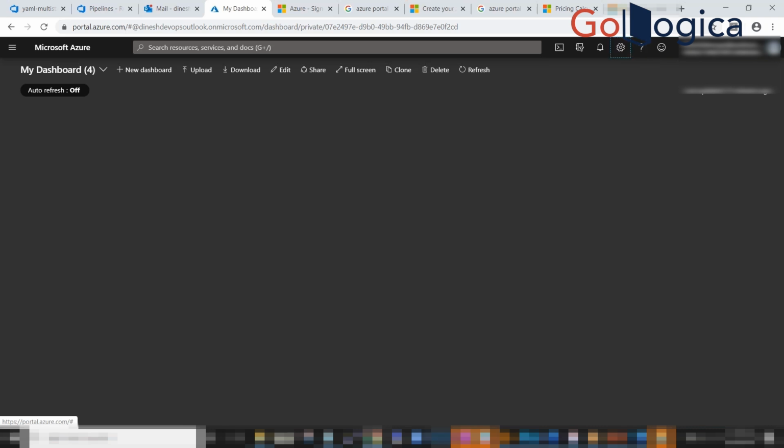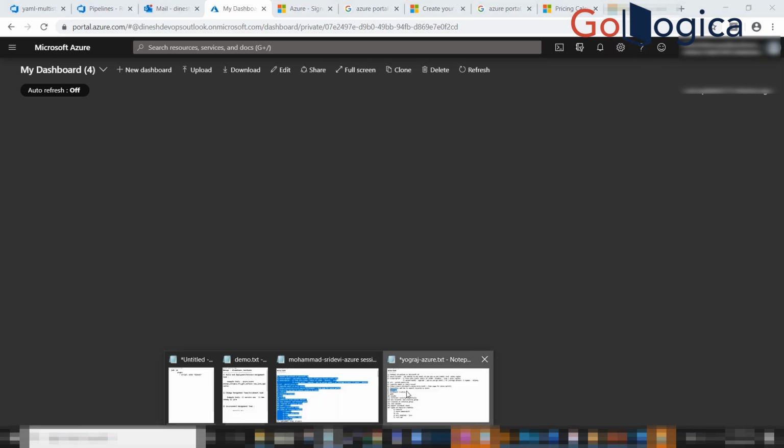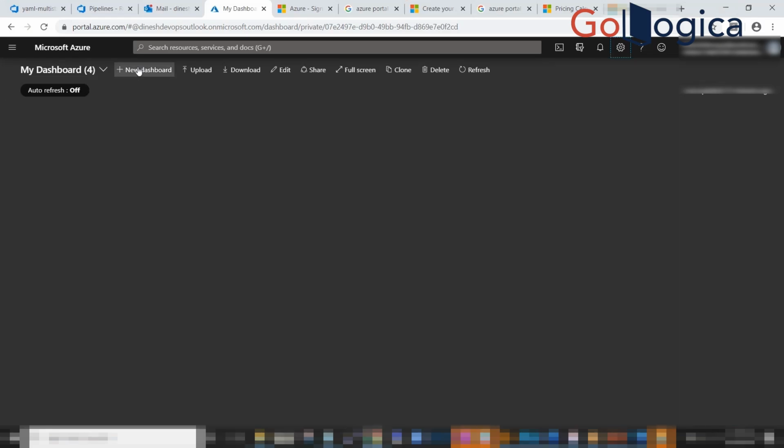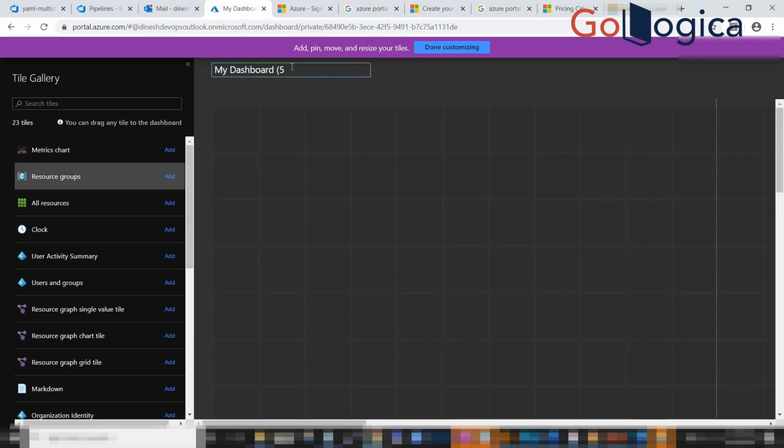The next topic is dashboard creation. I think I showed this in the demo. If you want to create a dashboard, you can create it and give it some name. When working with different teams, you can create a dashboard for each team, for example a team containing 5 or 10 persons, and then go with all resources.